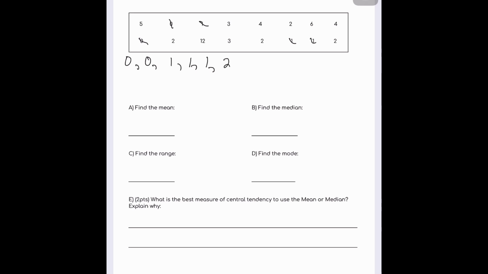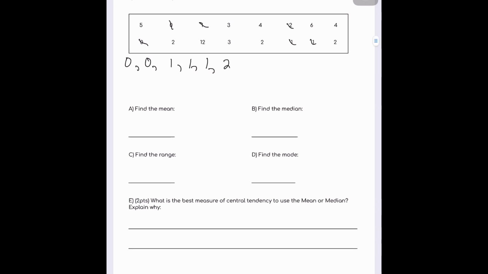And then we have 2, 2, 2, and 2. And then 3, 3.